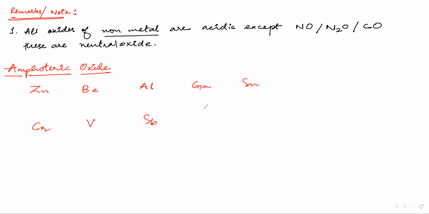What is Sb? Antimony. And what is As? Arsenic. And then we have Pb. Why have I written it like this?